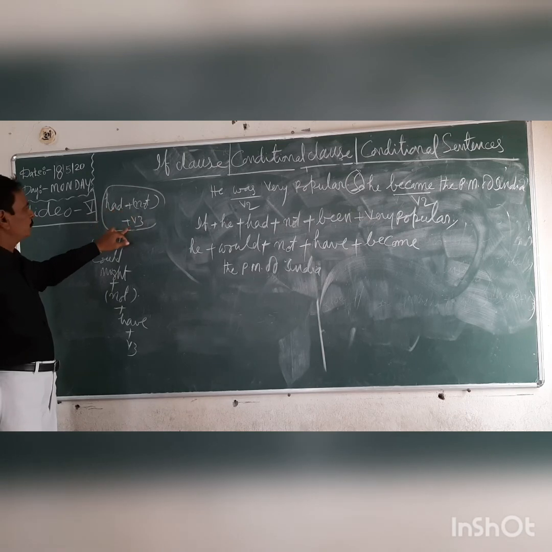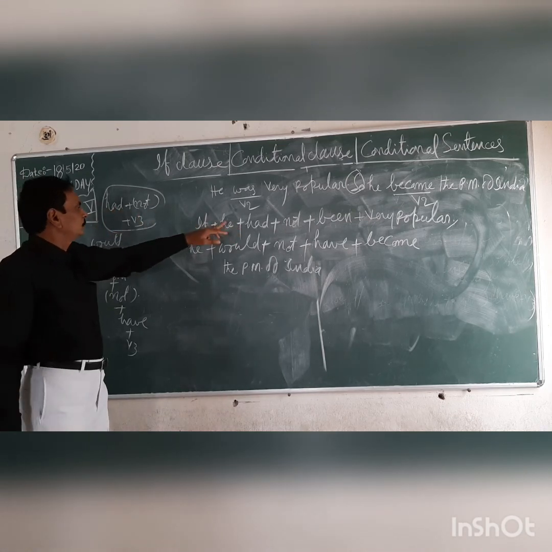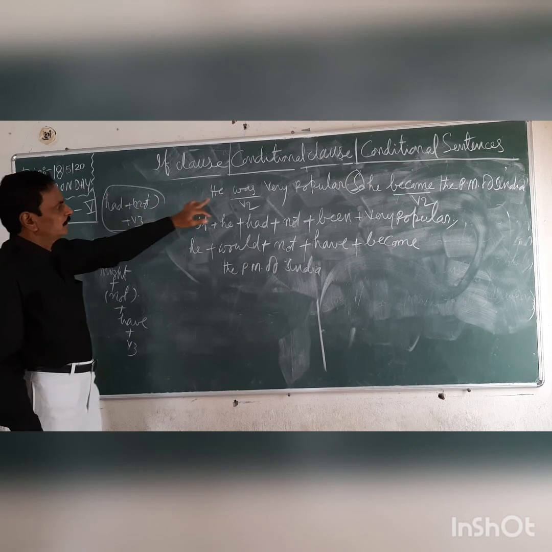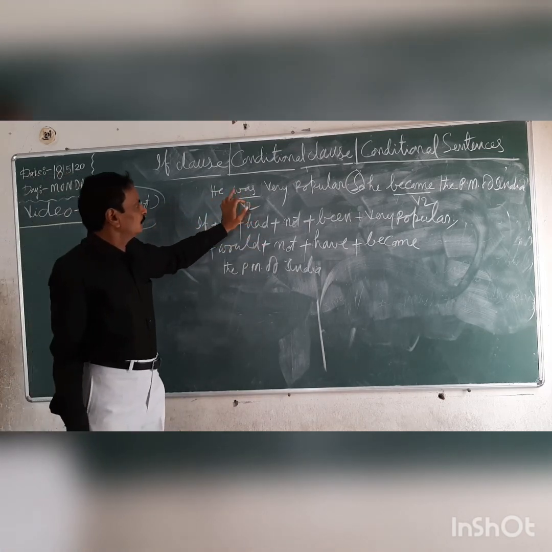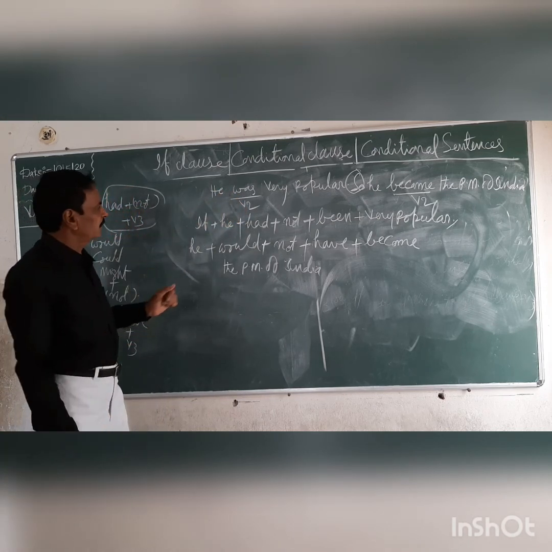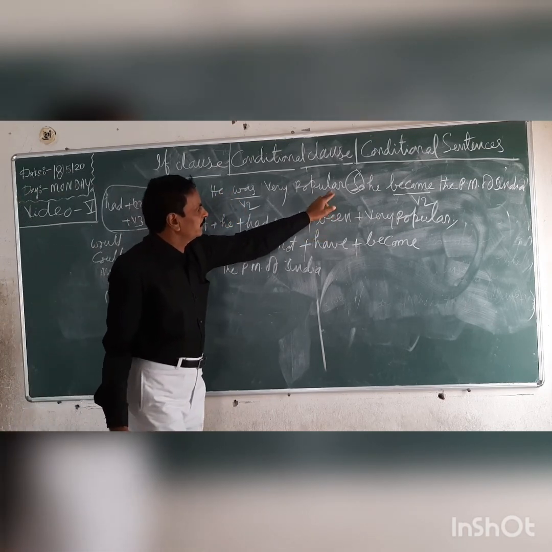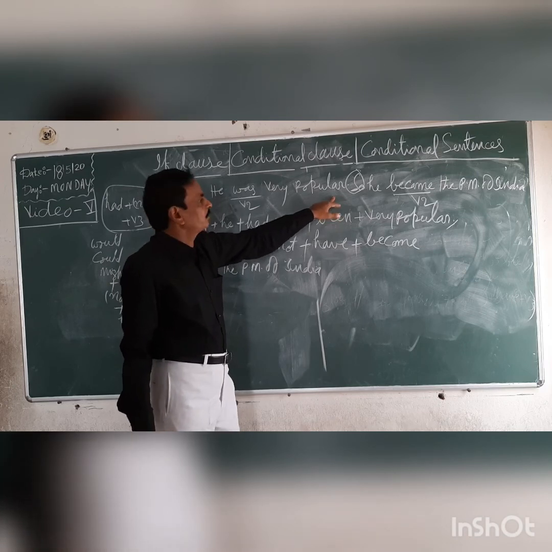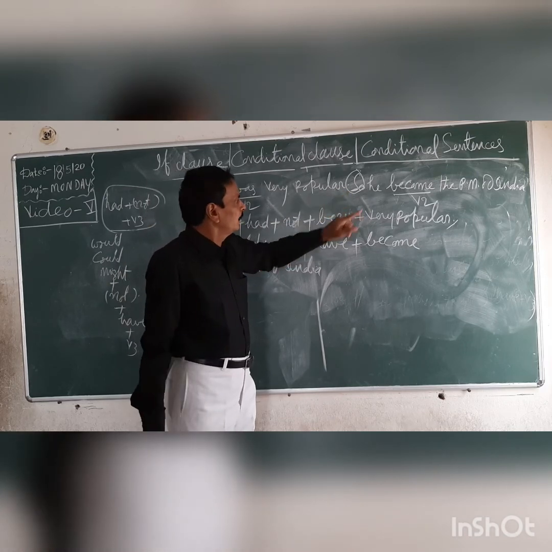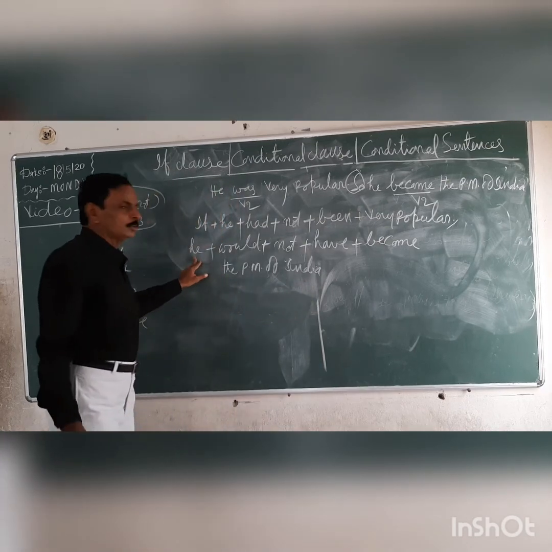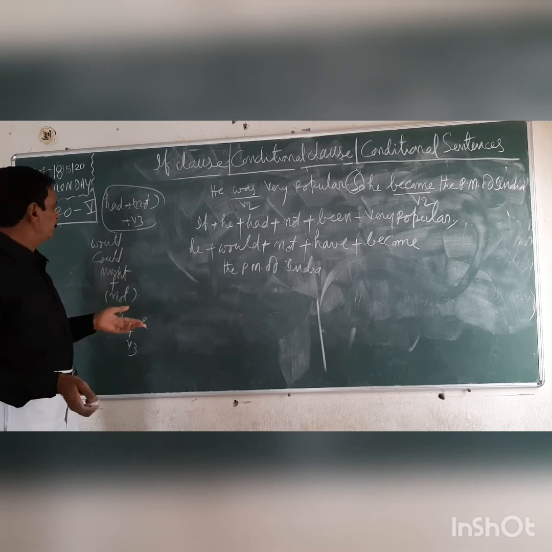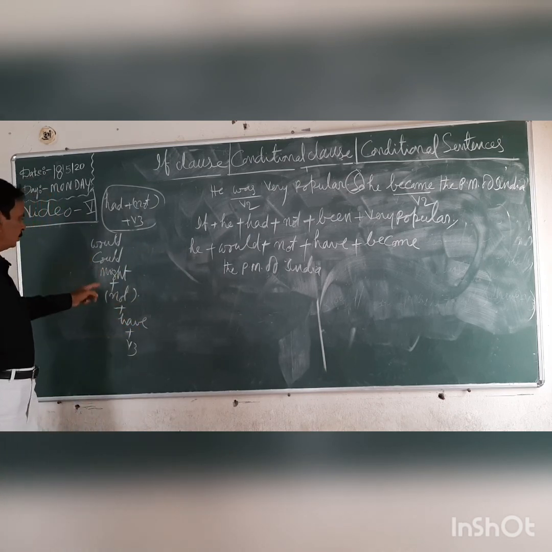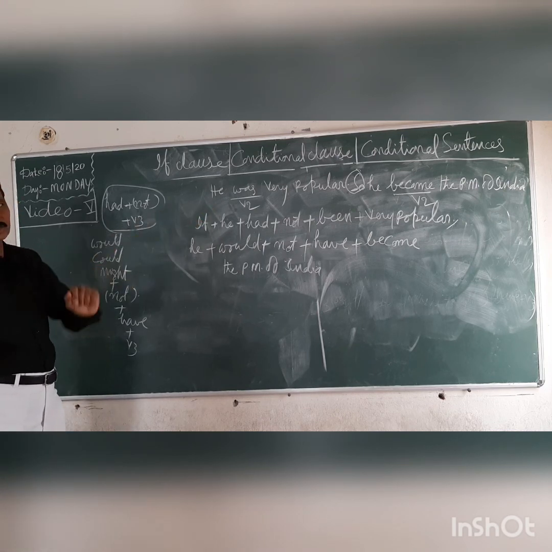The structure is had plus not plus V3. Here had you can take. What about not? The sentence is positive. You have to take not also. Next V3 is there. V3 for what? V3 for was. Is, was, been. Been. The remaining sentence you can write as it is. Afterwards remove this full stop and comma. Next he became. Take he, no problem with that. Next became verb is there. The verb became should be changed into conditional perfect tense. Could, might are not given in the sentence.